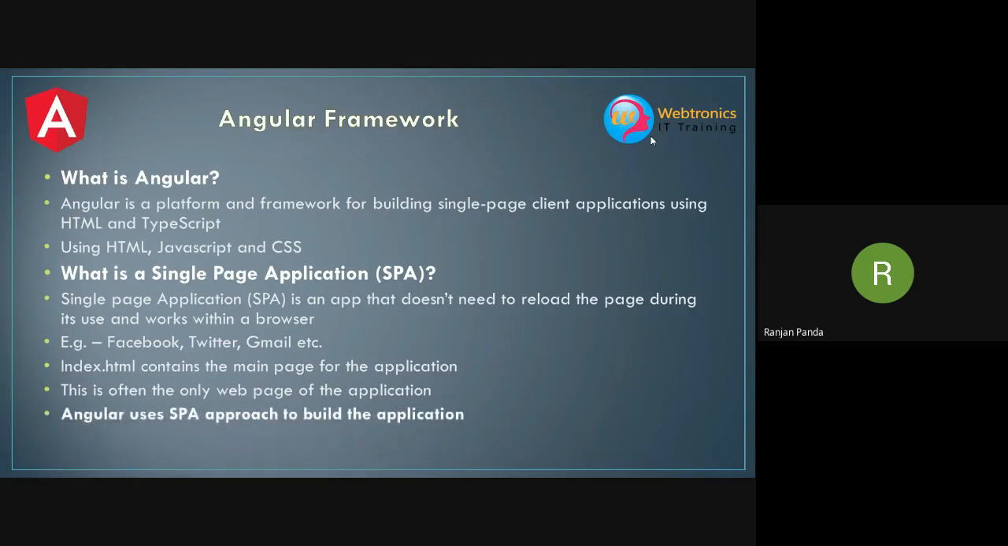Now coming to, as I said, Angular uses the single page application architecture to build the application. Throughout our application, we are going to have only one HTML page loaded in the browser. That popularly is called index.html. We'll see why we call it index.html. And all other HTML